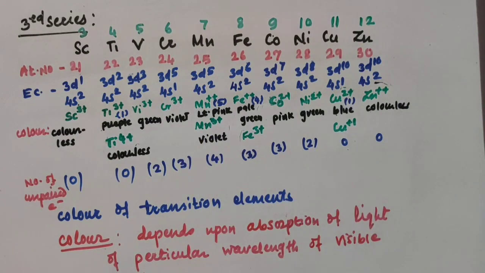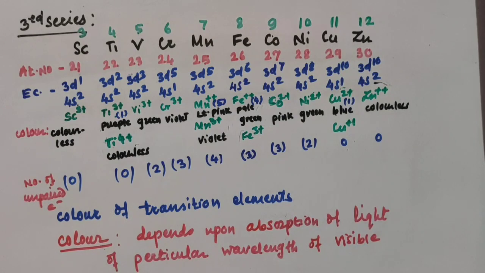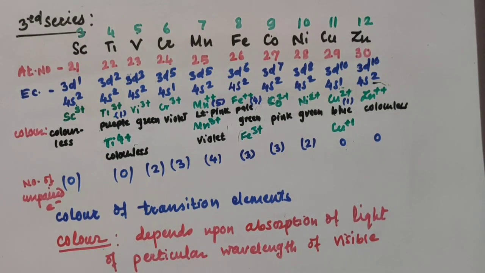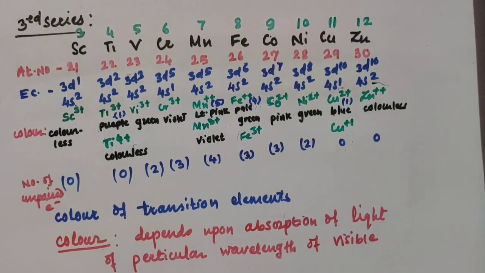So wherever there are 0 unpaired electrons, these ions are colorless, while wherever there is any unpaired electron present, the transition element has a particular color. So that means what? The color of the transition element is due to the d-d transition of unpaired electrons present in the d orbital.